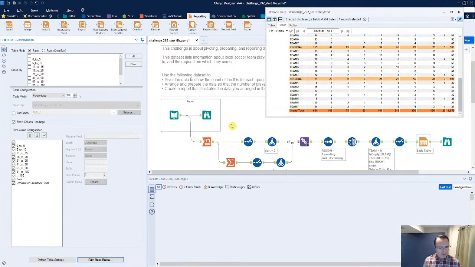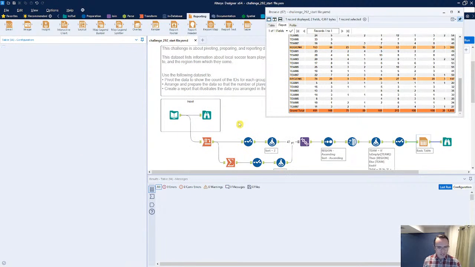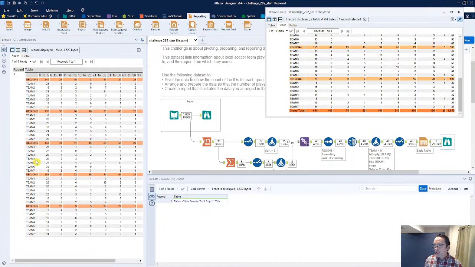Now, once again, we don't have that value yet. So I'm going to go ahead and save this, Control R to run. We don't have that grand total.